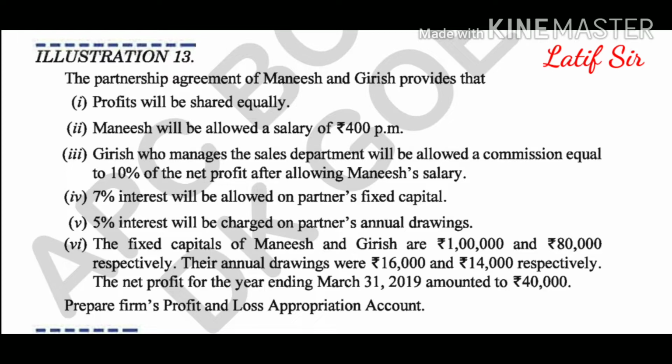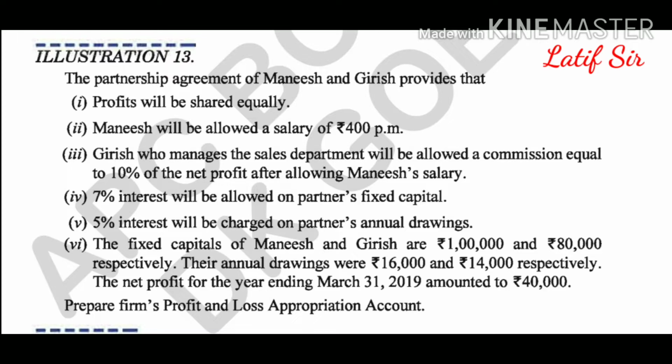Let us understand. The partnership agreement of Manish and Girish provides that number one, profit will be shared equally. This is given in the agreement, that is 1:1. Number 2, Manish will be allowed a salary of 400 per month, which means that partner Manish will get 400 into 12, 4,800 for the whole year.